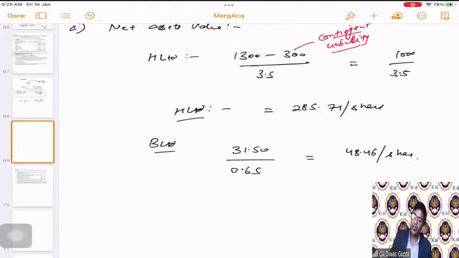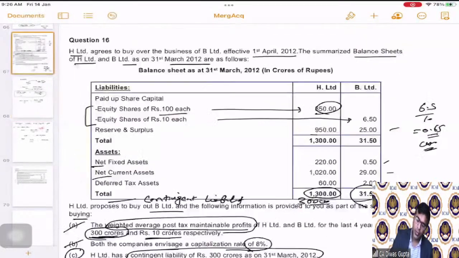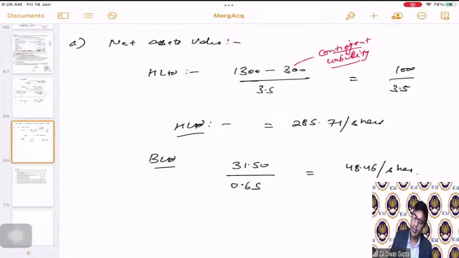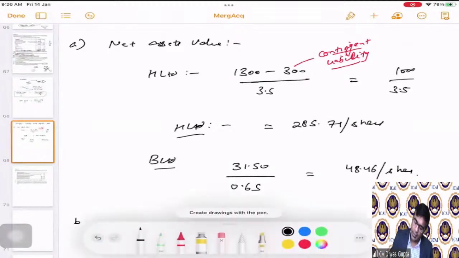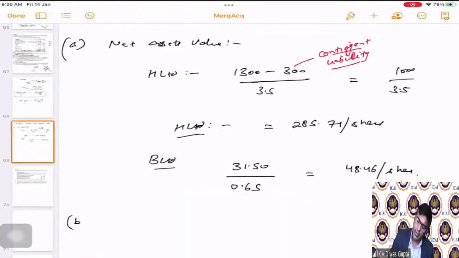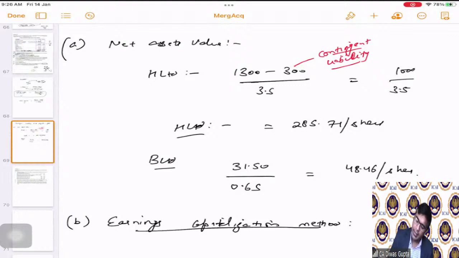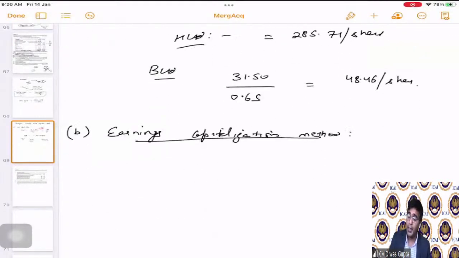Now we have calculated, for both H Limited and B Limited, their respective net assets value. This is very simple. We have just taken the data given in the question and done this. Now, coming to the earnings capitalization method. Now, students, if you see, the earnings capitalization method is here not at all complicated.